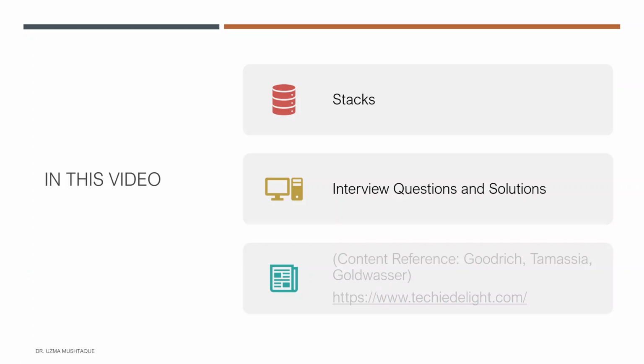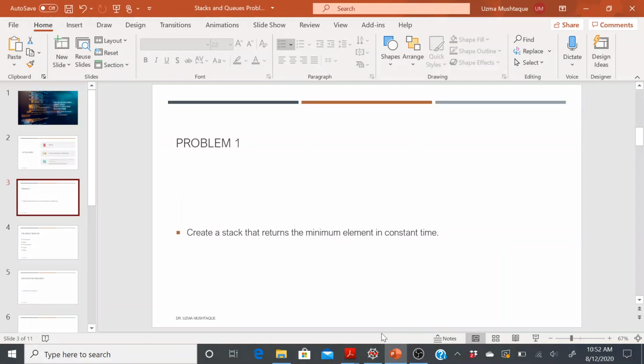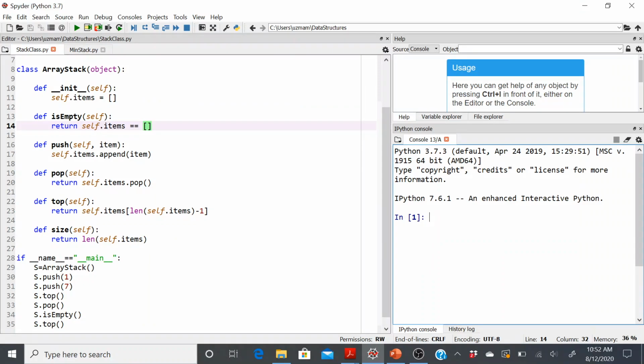for any interview. Okay, so the problem that we're looking at is to create a stack that returns the minimum element in constant time. We have created a stack before. If you remember, we did a proper Python implementation, and let's go there first before looking at this problem. We know that it has these functionalities or methods. We can find out if the stack has some elements in it or not. We can push and pop and find the topmost element and also find the size of my stack.